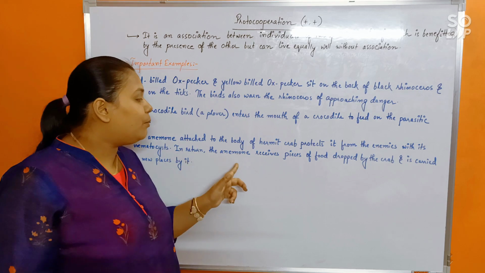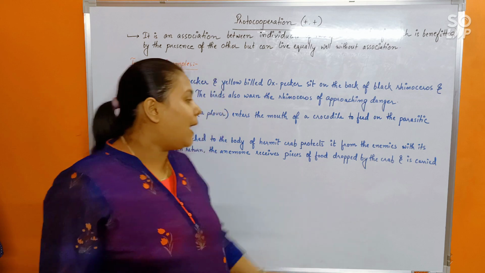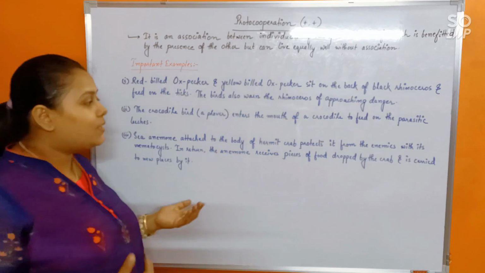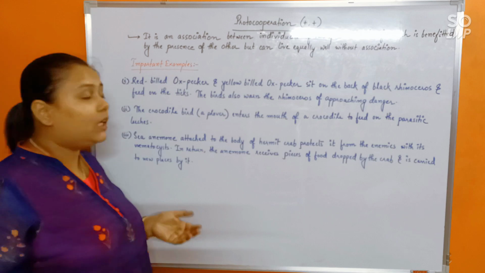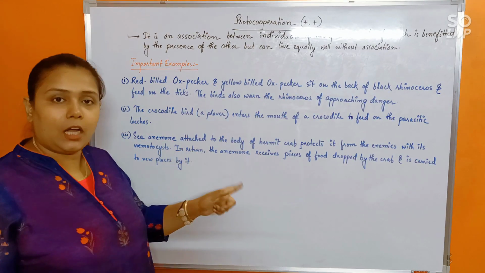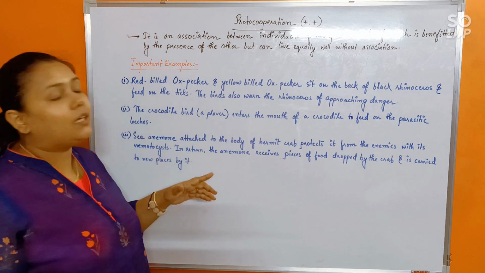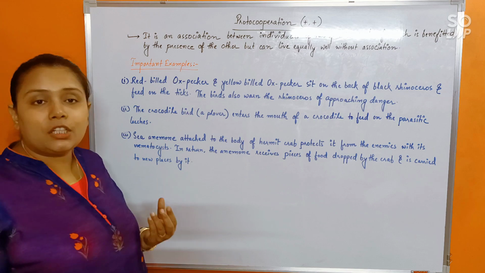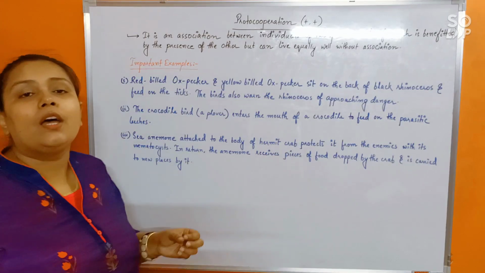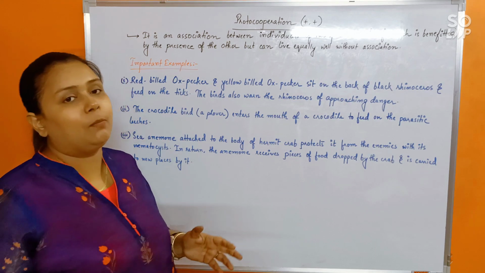In return, the anemone also receives pieces of food dropped by the crab and is carried to new places by it. So what kind of benefit are both extracting? The sea anemone is providing protection to the hermit crab with its nematocysts, whereas the sea anemone in return is getting food from the crab and is also able to move to new places with the help of the crab.